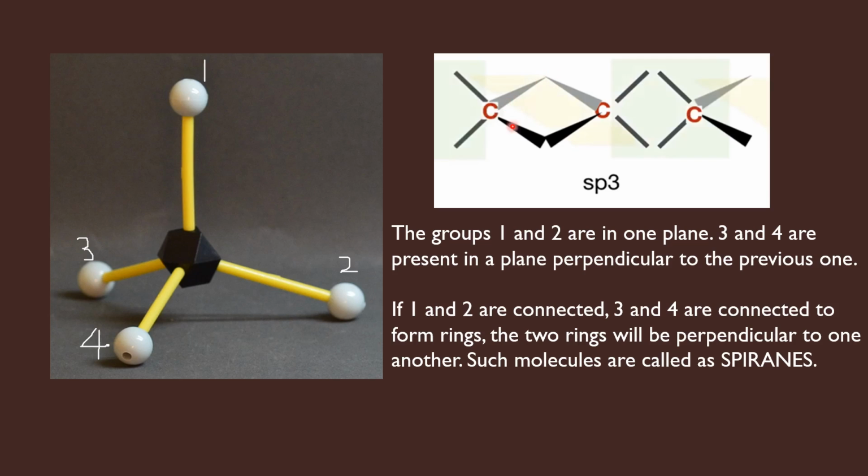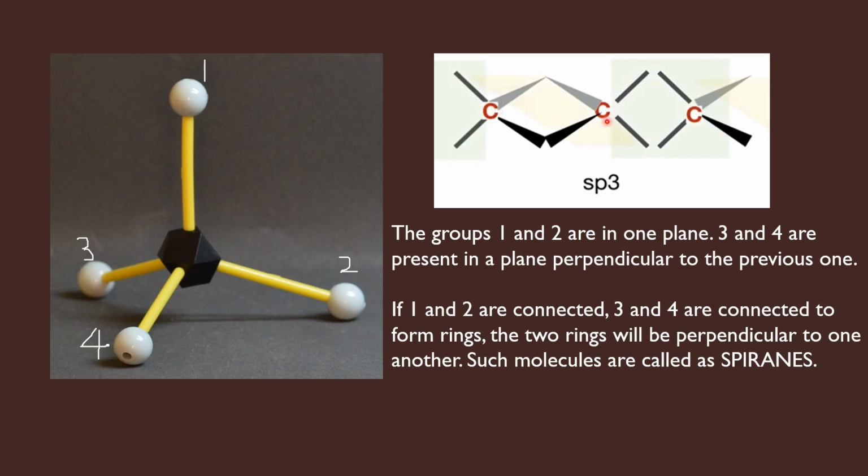Now this ring is horizontal, therefore this carbon will have two of its bonds in the ring, and the remaining bonds in a vertical plane. The two bonds here are in the horizontal plane, which means these two bonds will go to the vertical plane. Therefore, these two terminal bonds are present in the vertical plane, and these two terminal bonds are present in the horizontal plane.